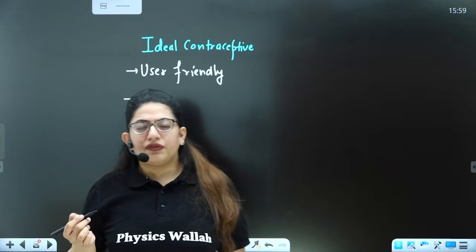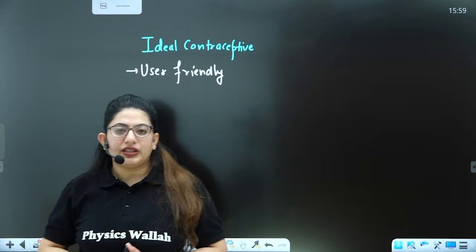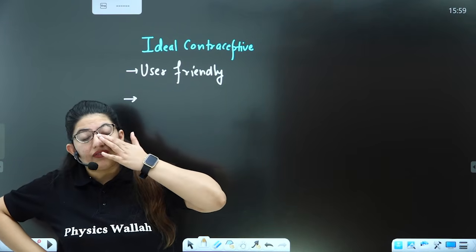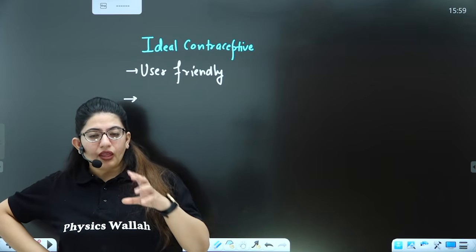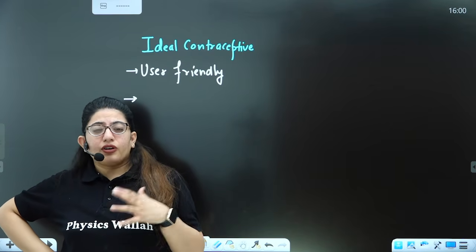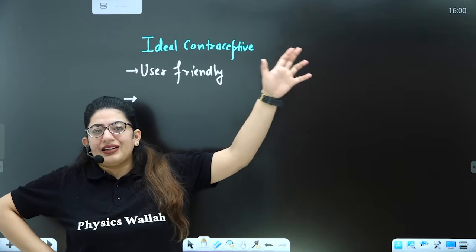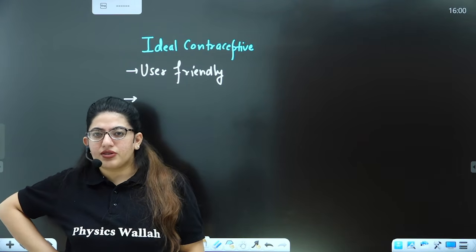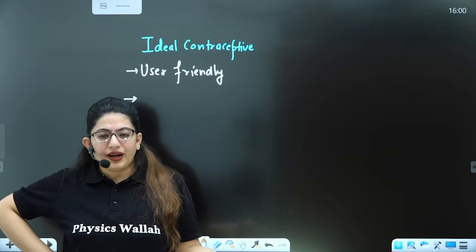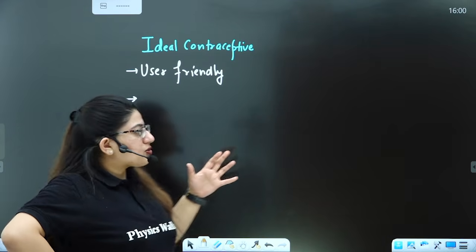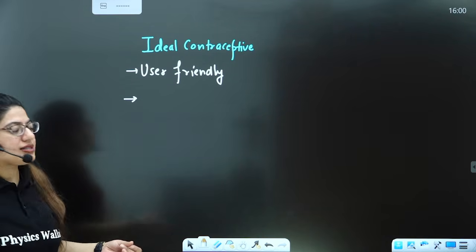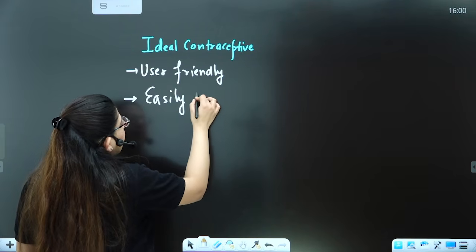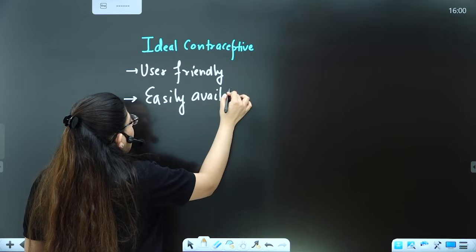For instance, if I say IUDs, you have to go to the doctor and they will apply it. But if I say condoms, you can just buy them easily over the counter from the chemist. You can easily use it yourself, and no pregnancy, right? So the first point is it should be user friendly. Second, easily available, over the counter. And it should be cheap.